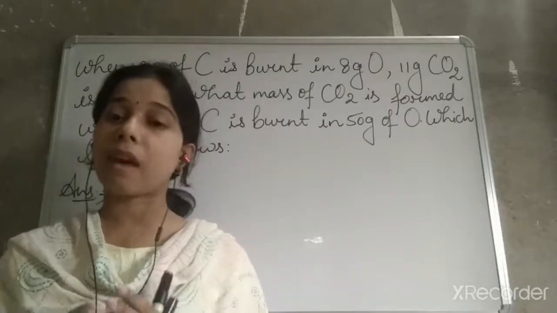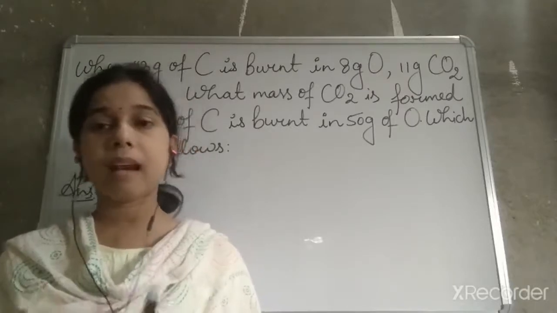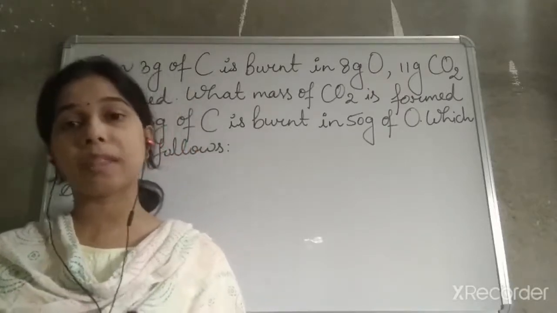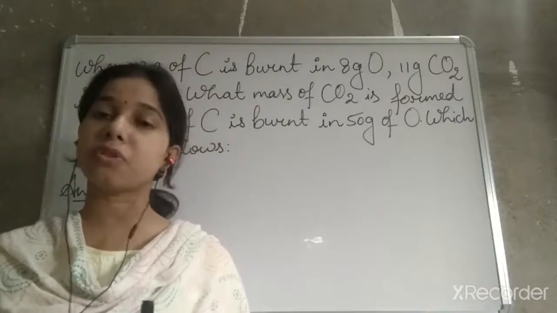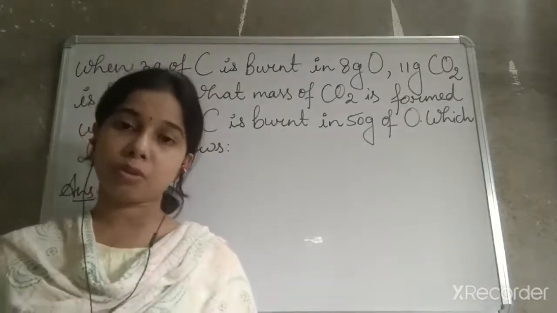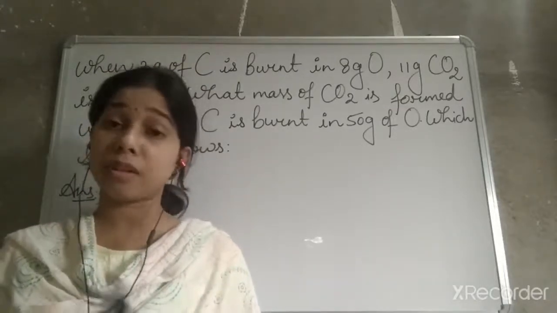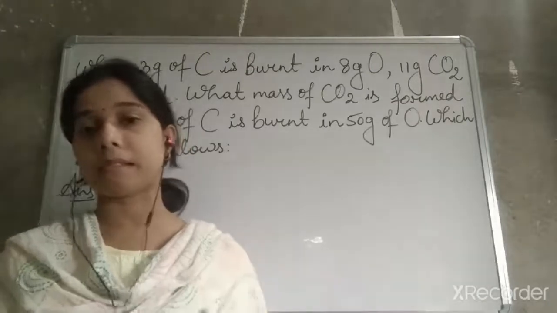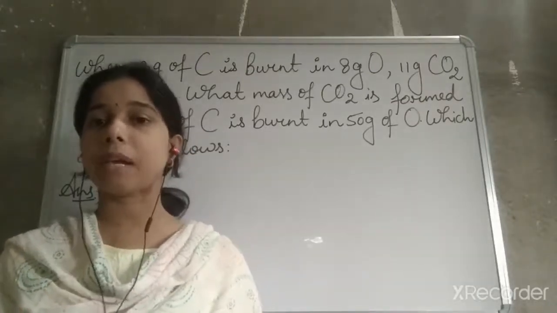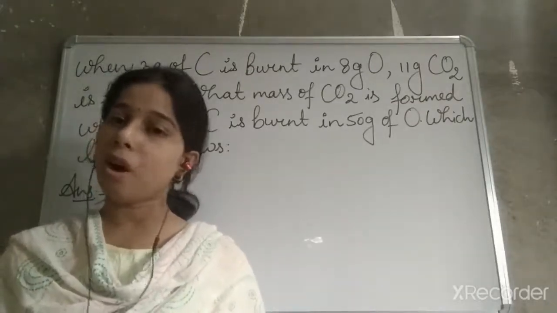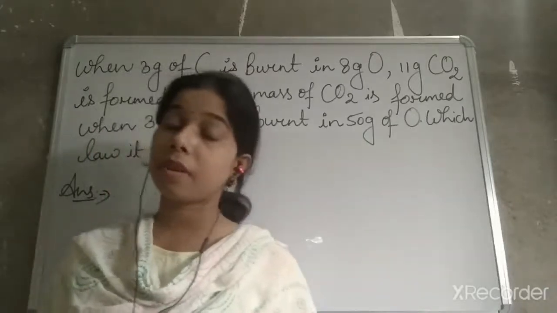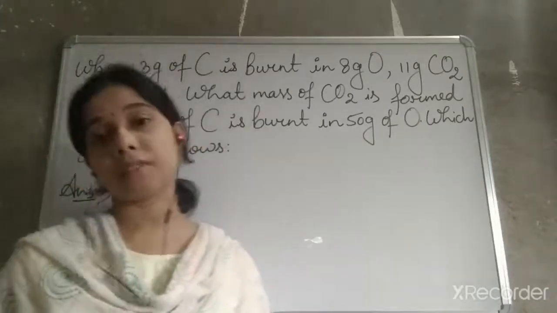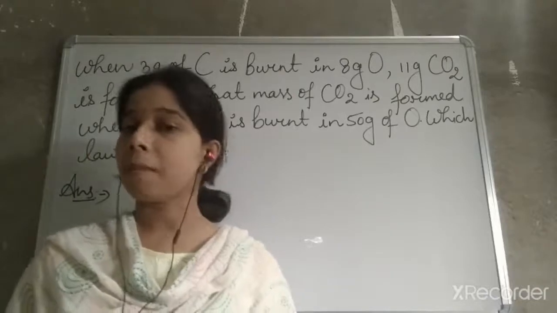Similarly, in carbon dioxide, the ratio between carbon and oxygen is 3:8, and it really doesn't matter where we get this carbon dioxide from or where we extracted it. We have also seen some numericals related to the law of constant proportion.